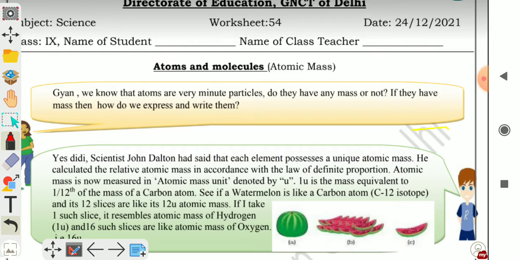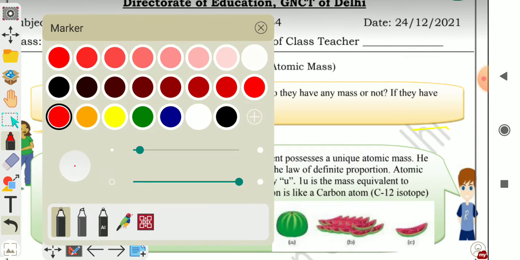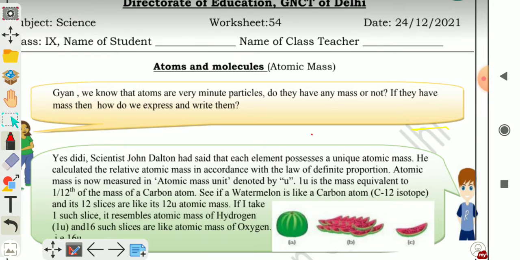Gyan, we know that atoms are very minute particles. Do they have any mass or not? If they have mass, then how do we express and write them? ज्ञान क्या पूछ रहे हैं? ज्ञान पूछ रहे हैं कि if the atoms are very tiny particles, then do they have mass, and if they have mass, then how do we express and write them?